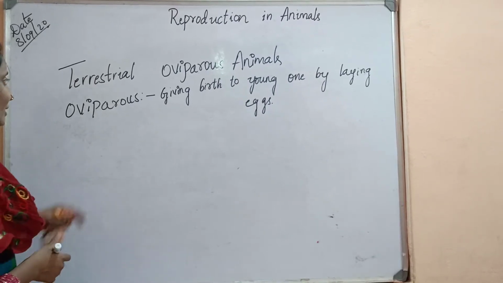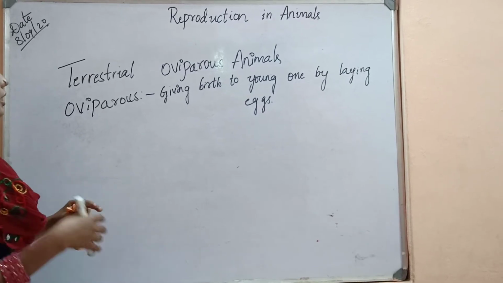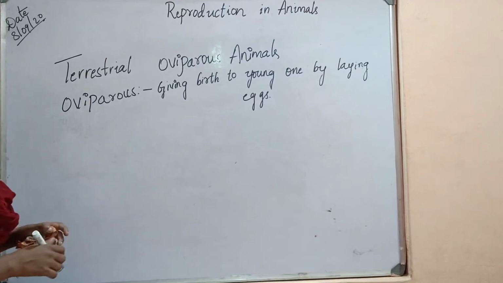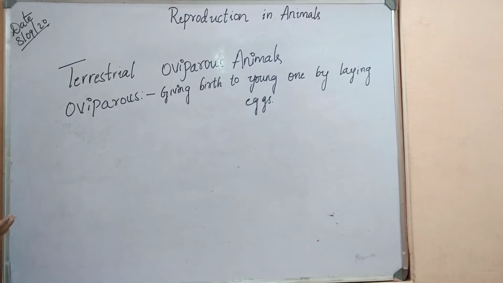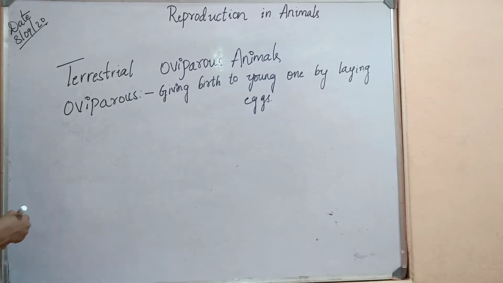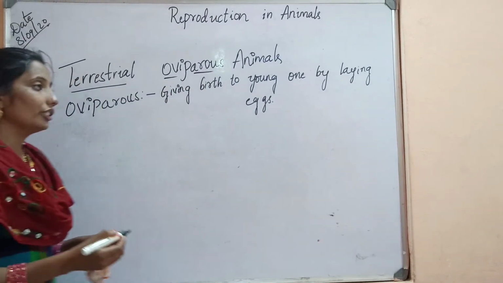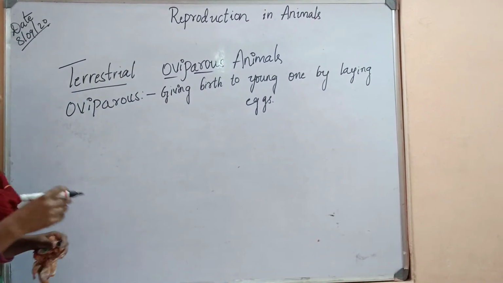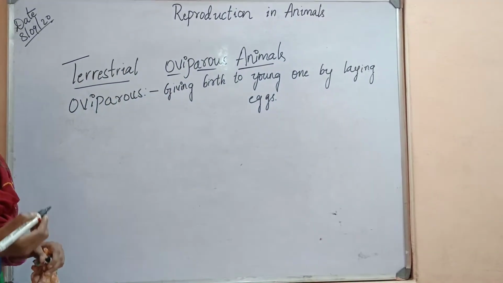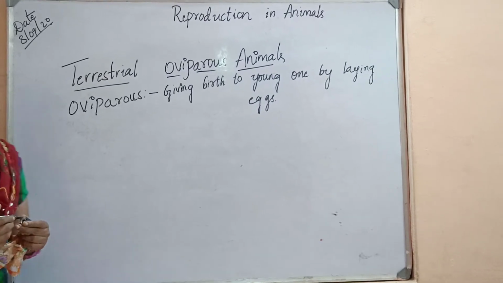A terrestrial oviparous animal is nothing but this: an animal which lives on the land is called a terrestrial animal, and an animal which lives on the land and gives birth to its young ones by laying eggs is called a terrestrial oviparous animal.